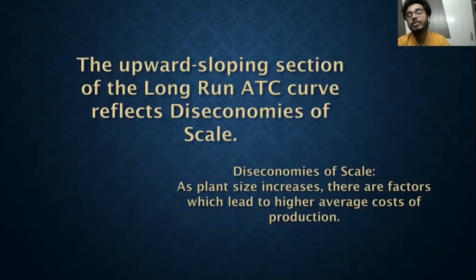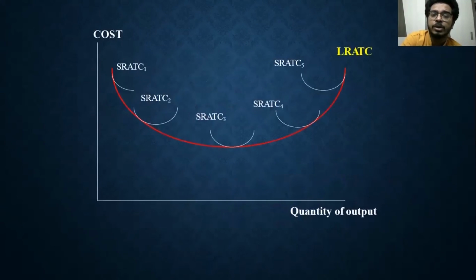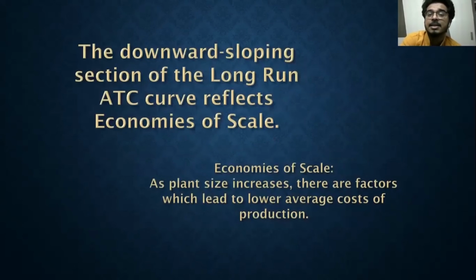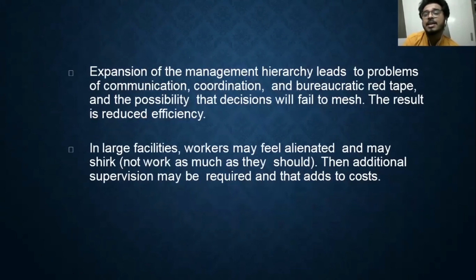However, on the contrary, in the upward sloping section, when you produce after a certain output, after here, this average total cost continues increasing. Yes, so this is known as diseconomies of scale. As plant size increases, there are factors which lead to higher average costs of production. Now, which are those factors? They are basically